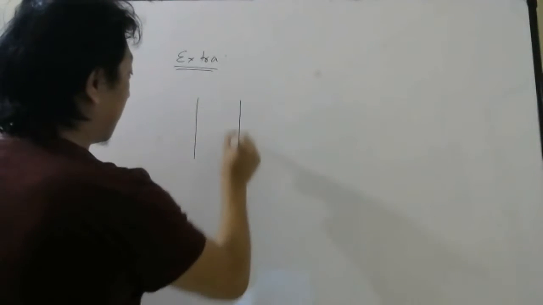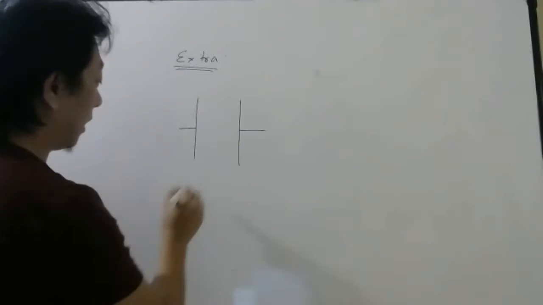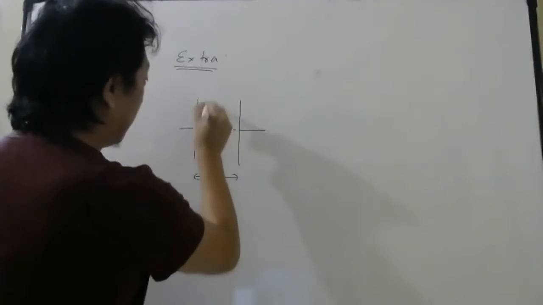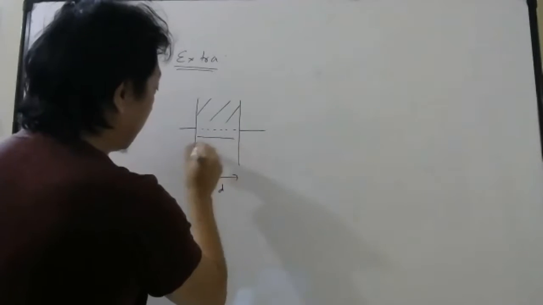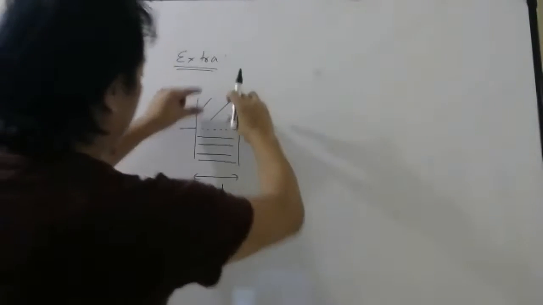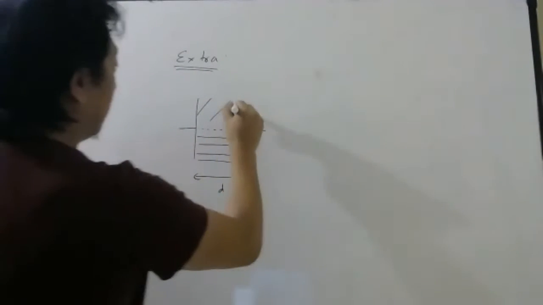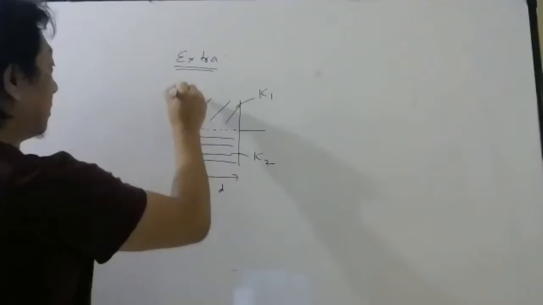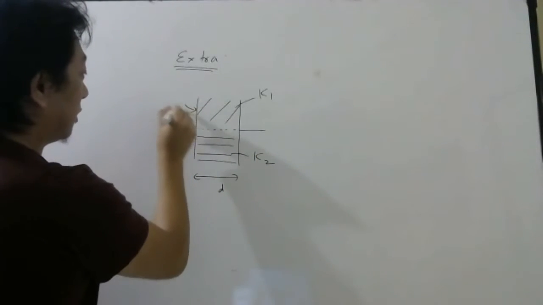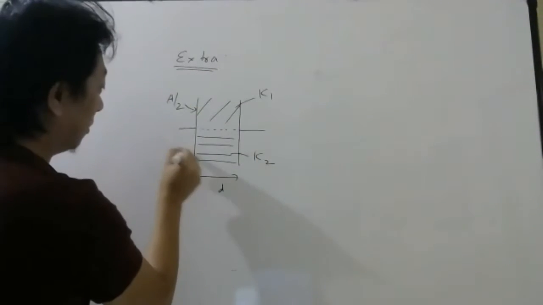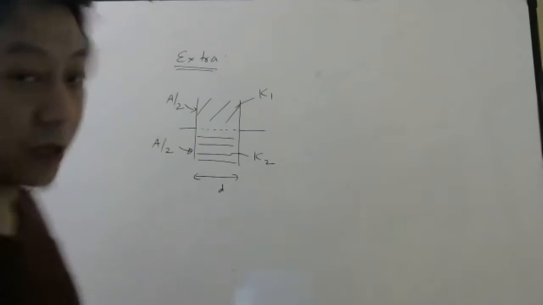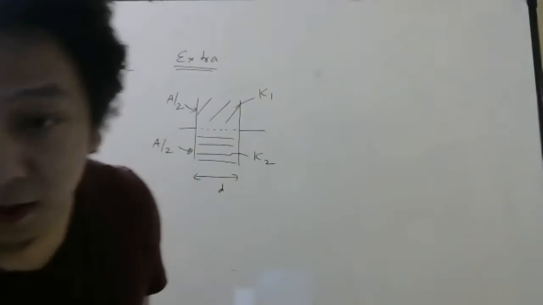Suppose this is your capacitor and this distance is D, and here I divide this into two equal parts like this way, not this way. This has dielectric constant K1, this is K2. If I say total area is A, then this part will have area A by 2. This part will have area A by 2. Okay, I hope you are understanding.